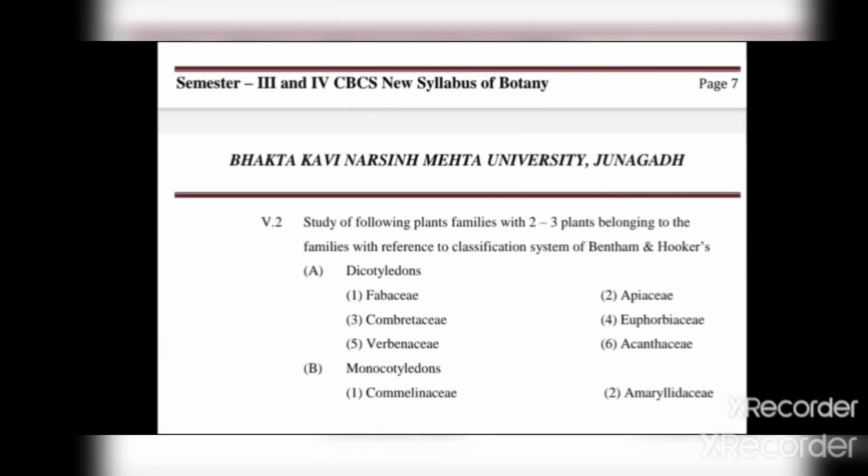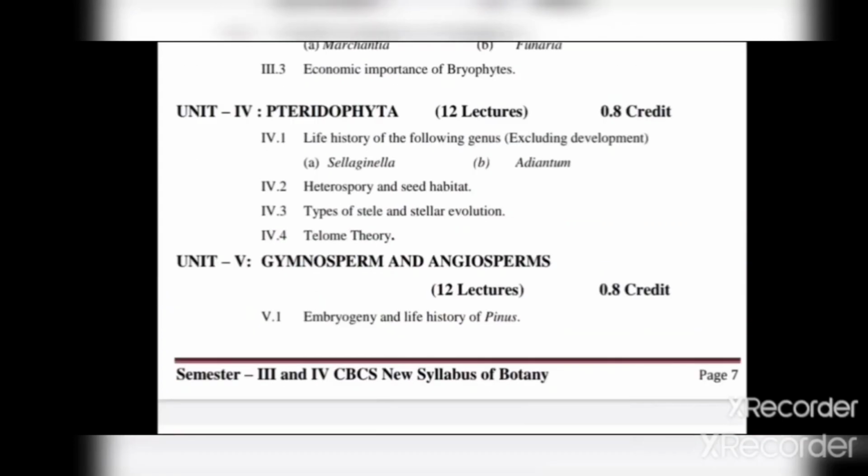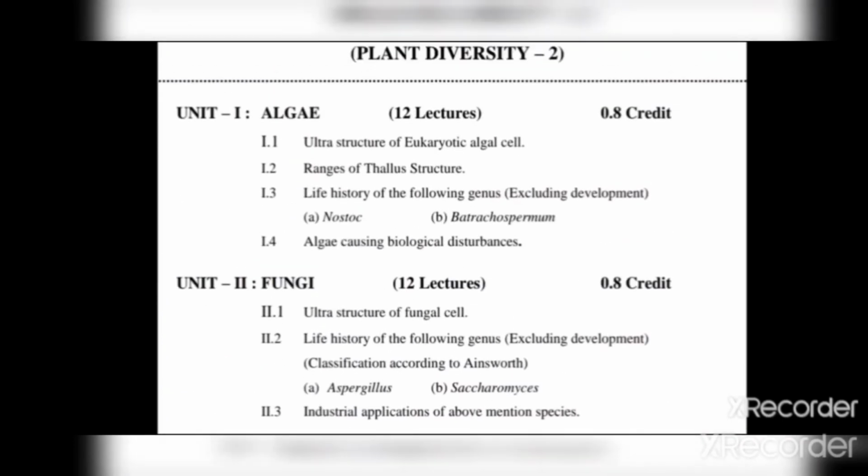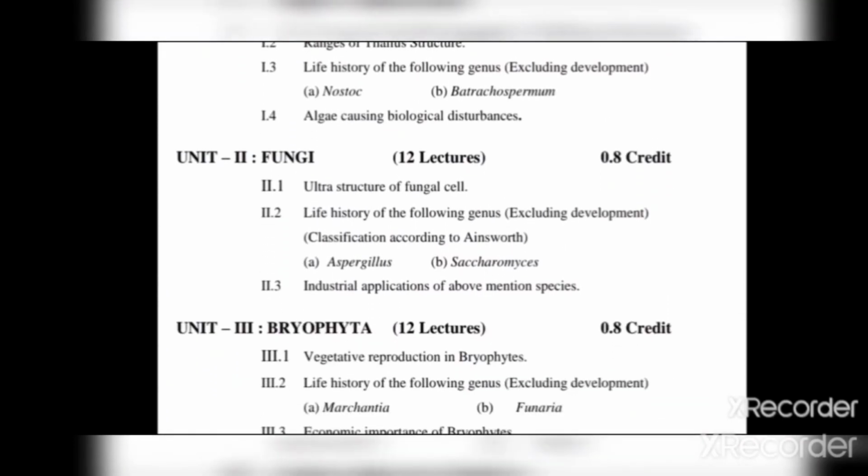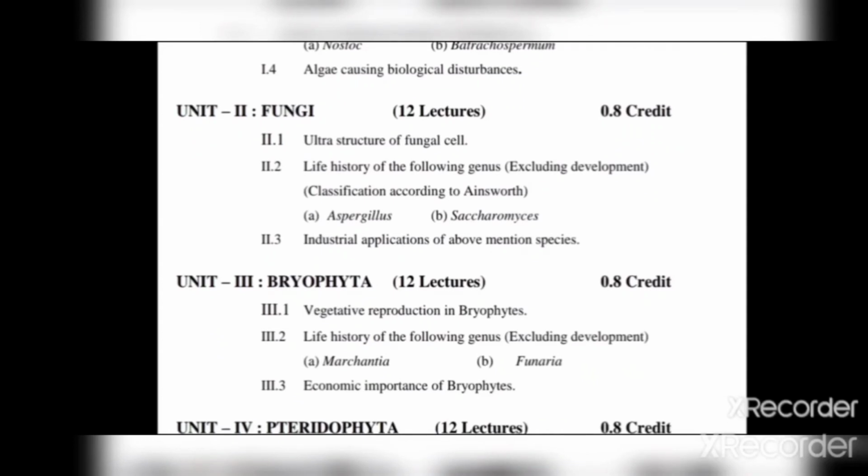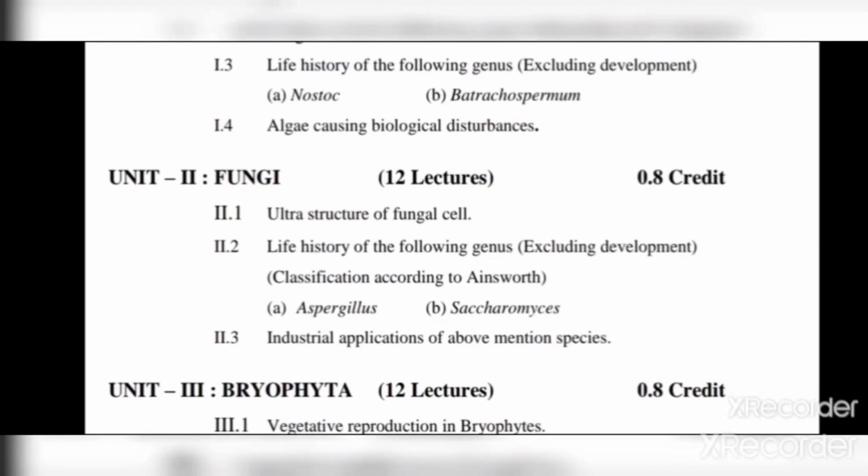We discuss the families of monocot and dicot according to the classification of Bentham and Hooker. So first of all, we discuss Unit 3, fungi. In fungi we discuss three subtopics. The first one is the ultrastructure of the fungal cell.